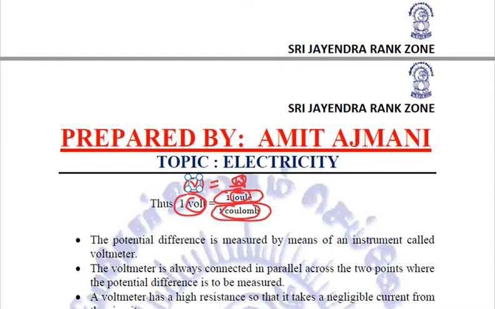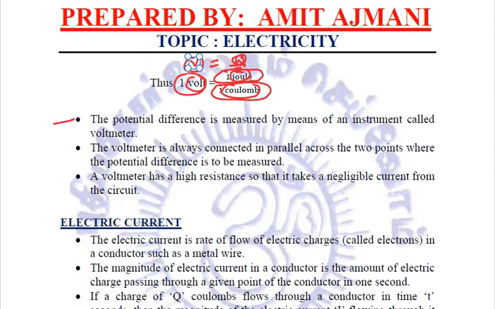Now you need to remember that the potential difference is measured by means of an instrument called a voltmeter. The voltmeter is always connected in parallel across the 2 points where the potential difference is to be measured. You have already studied the chapter, and you know that series and parallel are the two types of combinations of resistances that we'll be studying in detail in the same chapter.